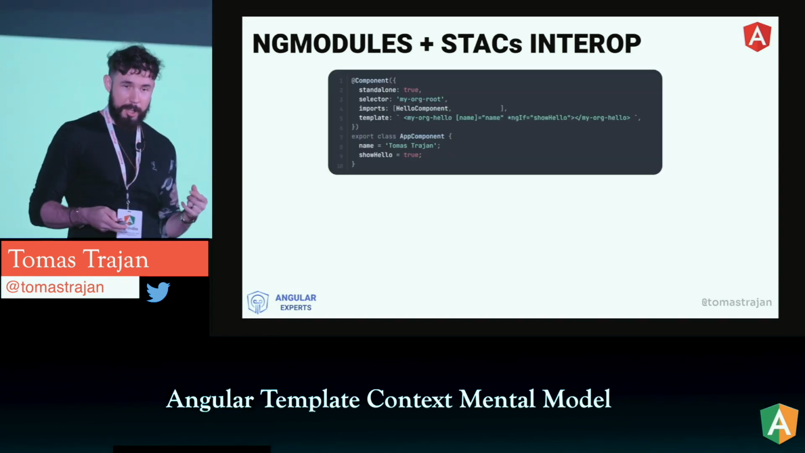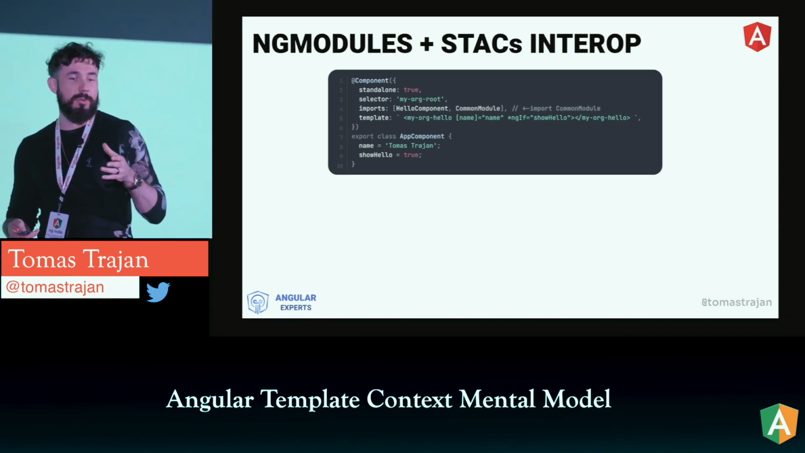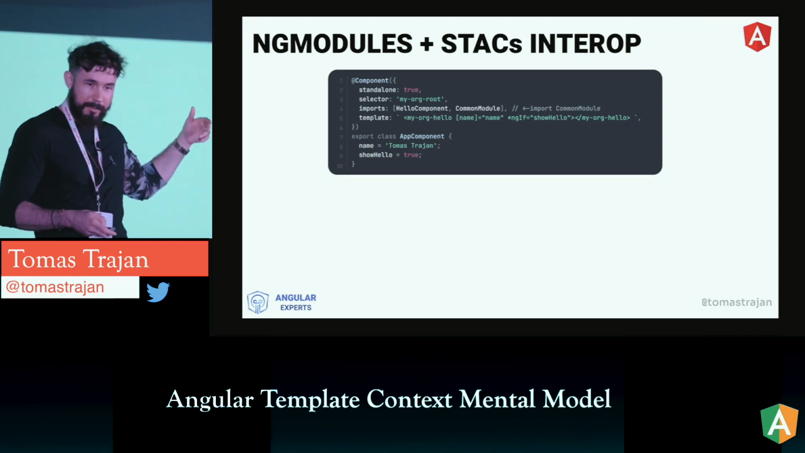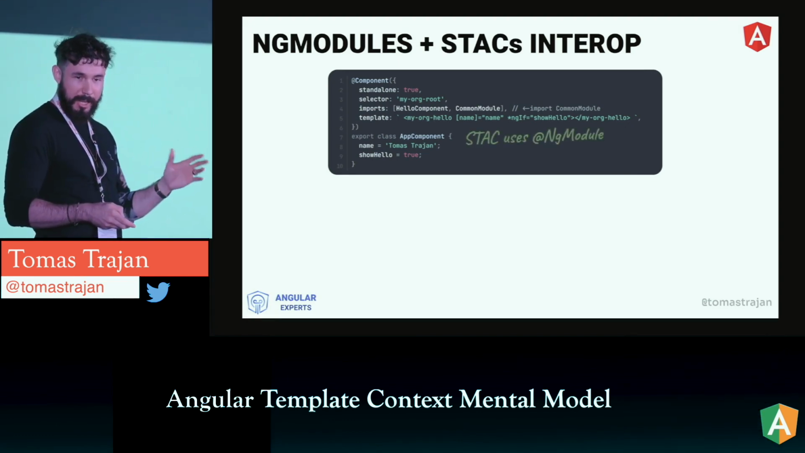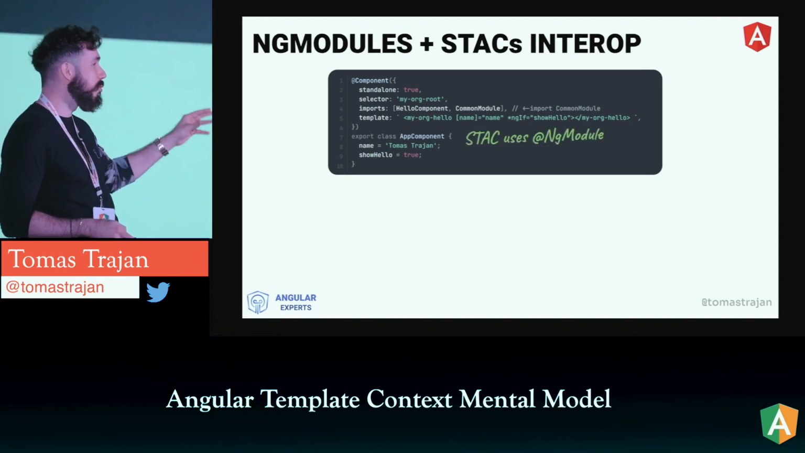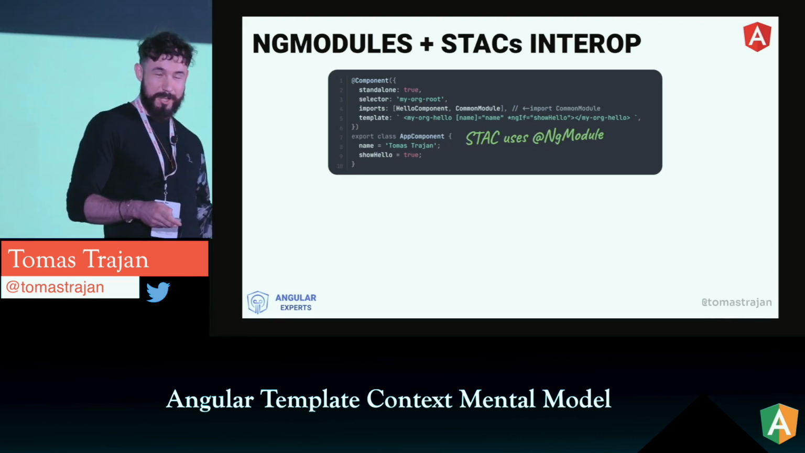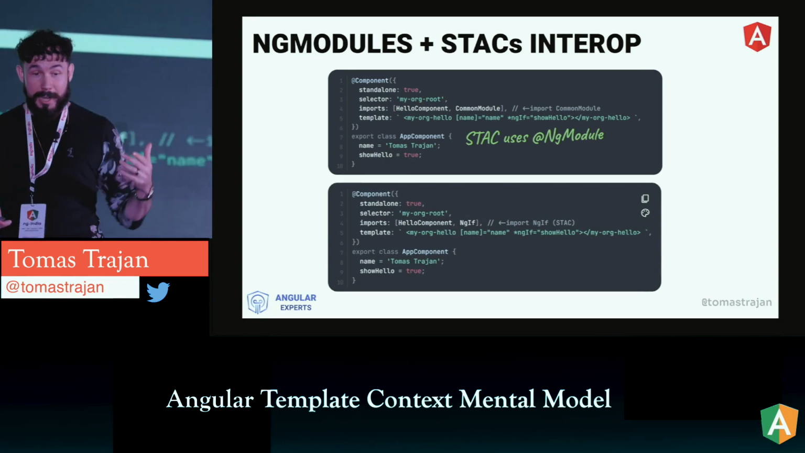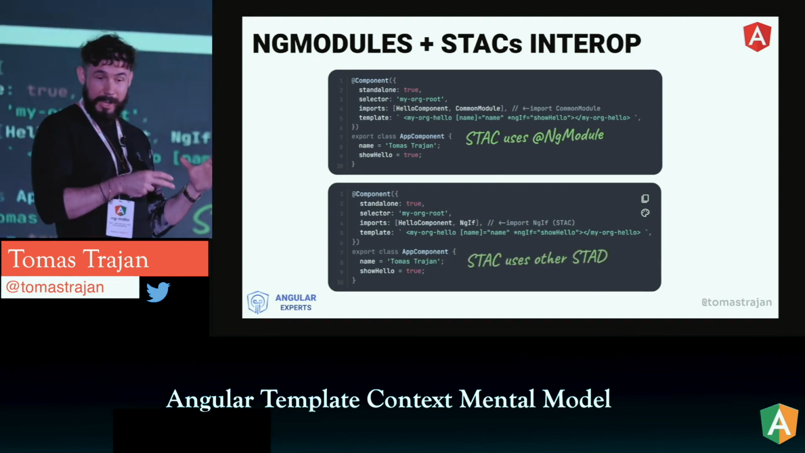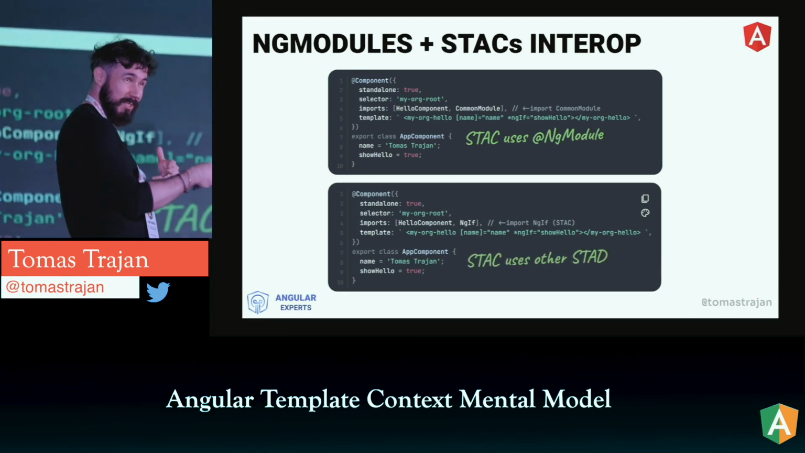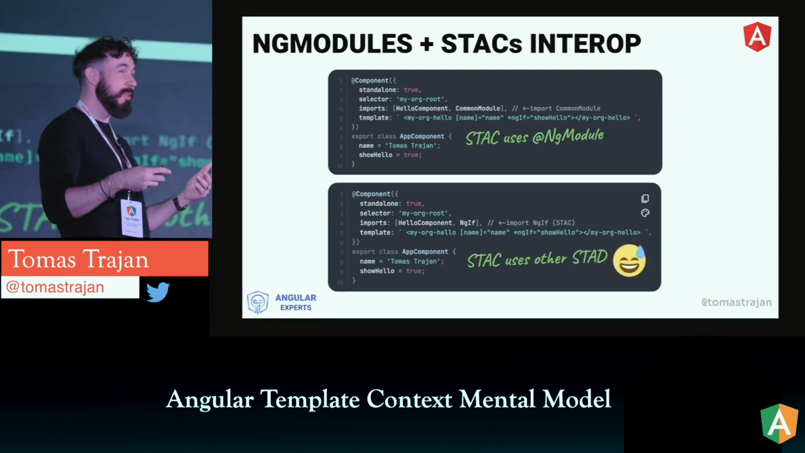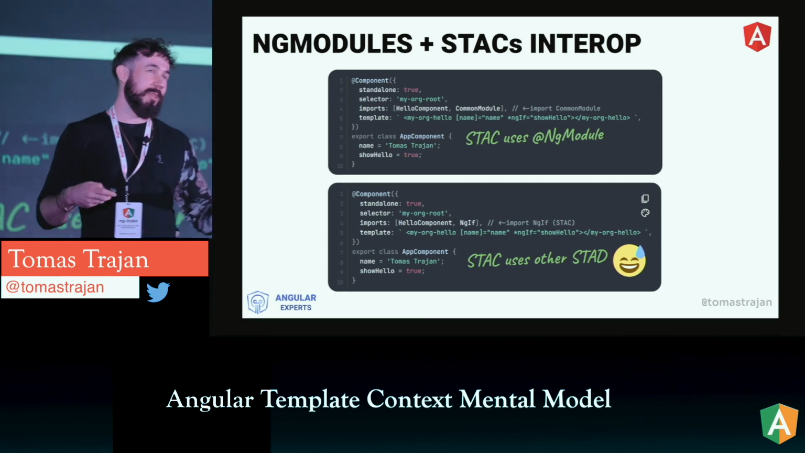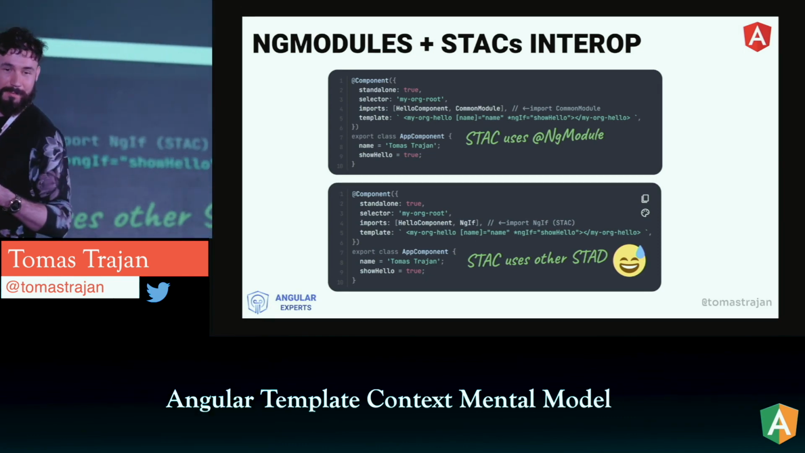So let's see it in action. The first option would be to just import the common module, and we know that the common module exports the ngIf directive. It's part of the same template context. So the standalone component is consuming the ng module. Everything works just fine. Another option would be to add the ngIf as a standalone directive. So in that case, a standalone component uses a standalone directive. We will see how the naming will turn out over the years. Maybe it will be just the directive in the end. Now it's a new thing, so we call it a standalone directive.